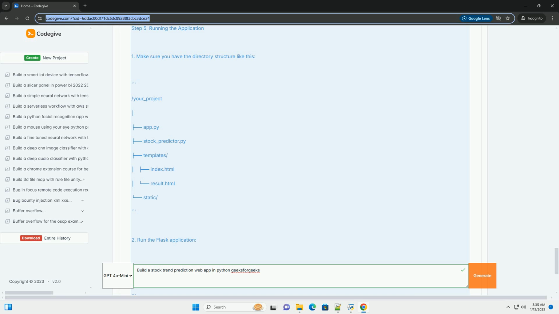You can enhance this app by adding more features, like using more advanced models, like LSTM, improving the user interface, or adding more stock indicators for predictions. This basic framework gives you a good starting point to explore and expand your application further.